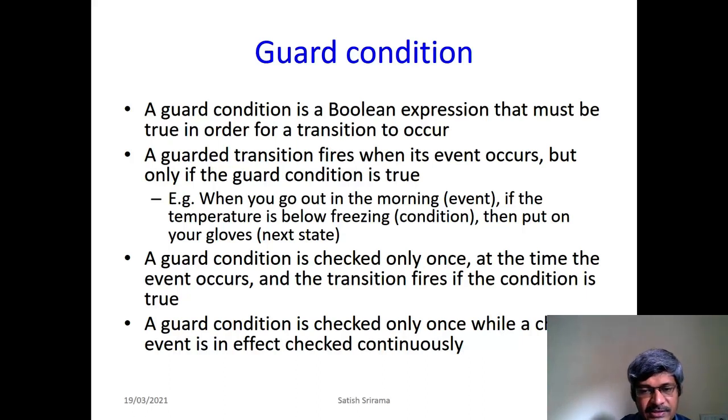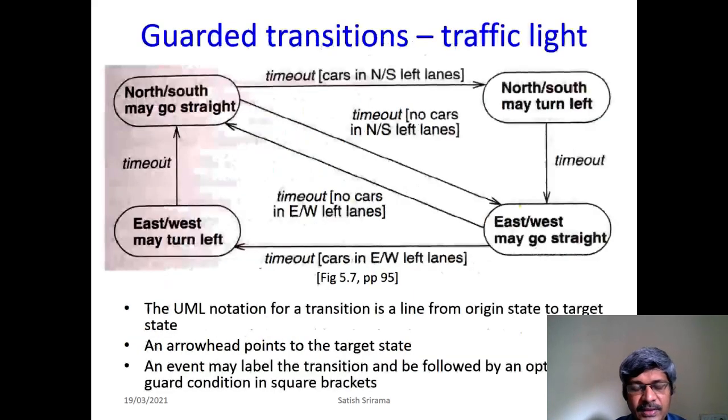Okay, so that's the difference between them. Let me put both things together in an example. Here is a guarded transition for traffic lights. This is the UML notation for that one.